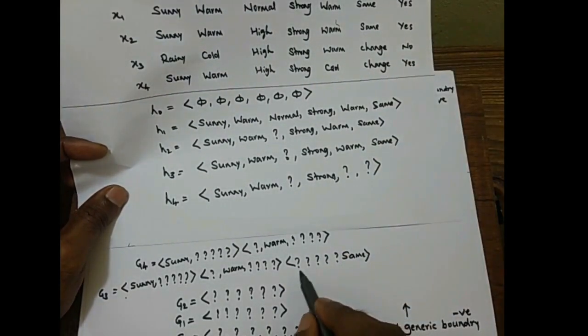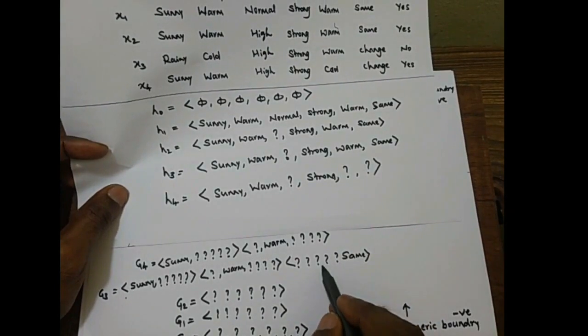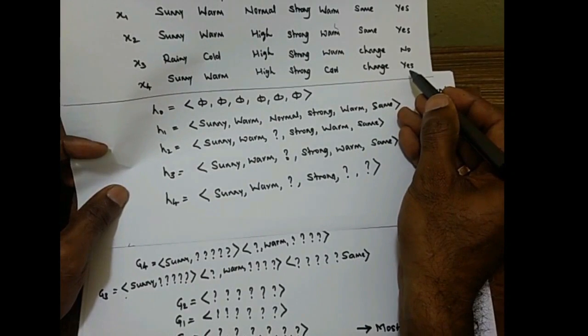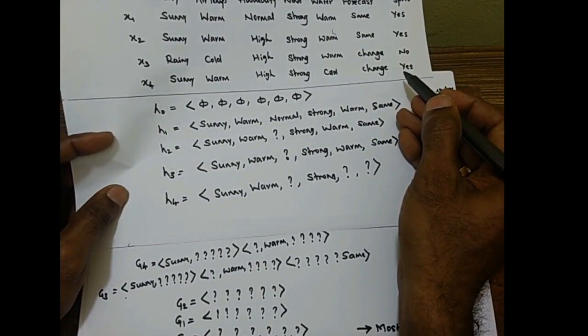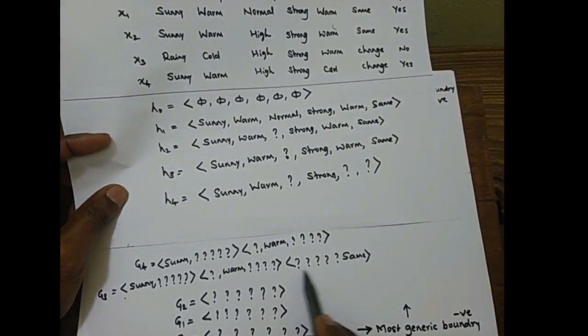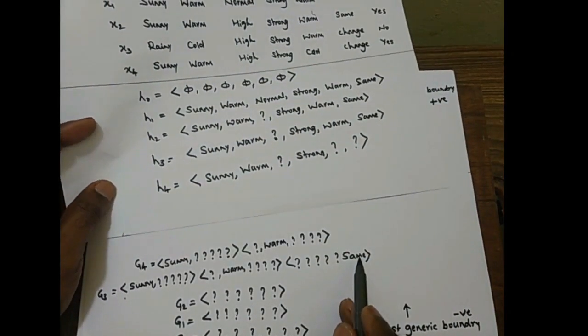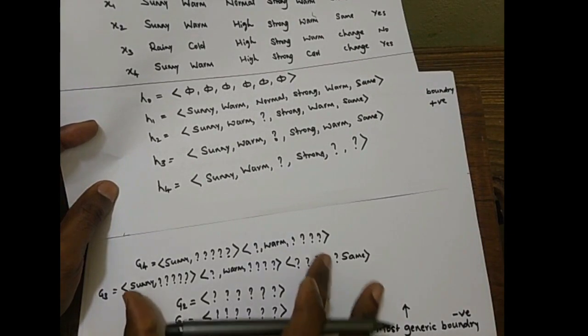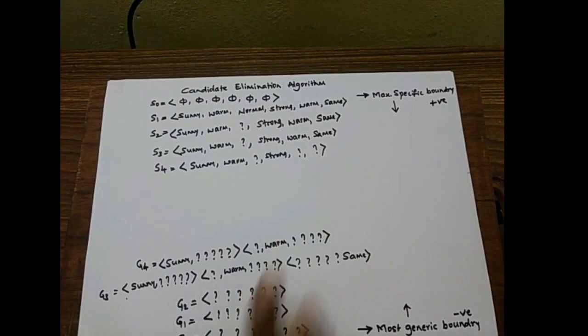So if you consider this hypothesis, it will show X4 as negatively classified, which is not required. Hence, this hypothesis is not considered. It is eliminated. So this hypothesis again will shrink and will give us only 2 hypotheses.